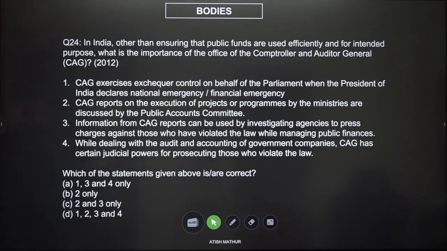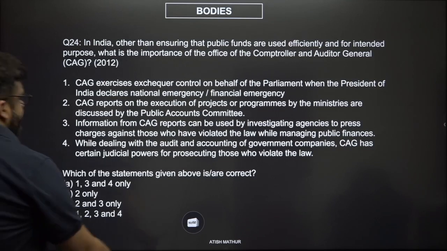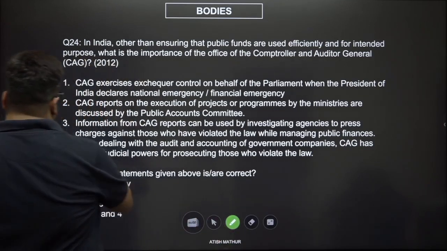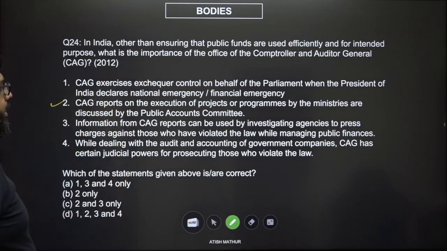Right, we've got 1, 3 and 4; 2 and 2 only; 2 and 3; and 1, 2, 3 and 4. Right. We can see 3 in 2 and 3 in 3 out of the 4 options. CAG reports on execution of projects that are discussed by the Public Accounts Committee. This seems to be the correct option. Information from CAG can be used by investigating agencies.